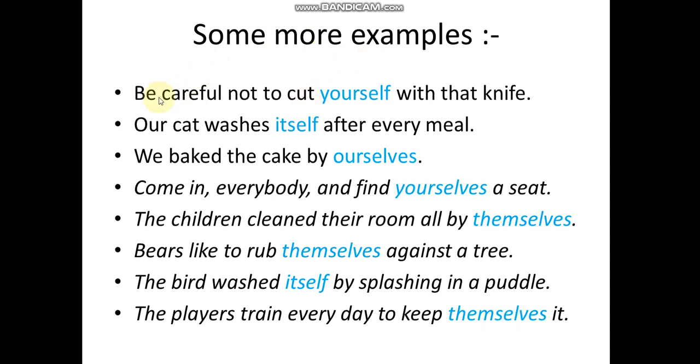Some more examples: be careful not to cut yourself with that knife. Our cat washes itself every meal. We baked the cake by ourselves. Come in, everybody, and find yourselves a seat. The children cleaned their room all by themselves. Bears like to rub themselves against a tree. The bird washed itself by splashing in a puddle. The players train every day to keep themselves fit.